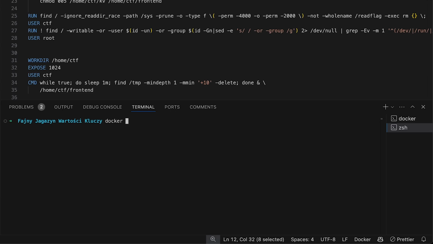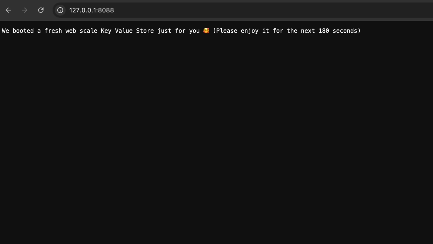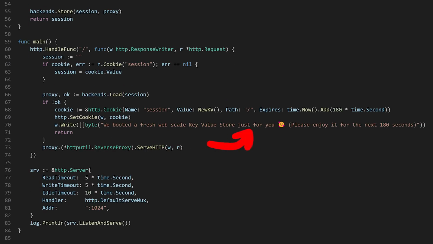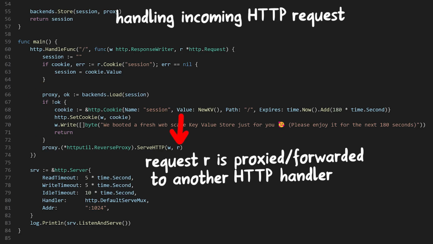The challenge is running now on local port 8080, and when we then open this page in the browser, we can see the message, "We booted a fresh web scale key value store just for you." If we look into the front-end Go code, we can see the message here. So this is handling an incoming HTTP request, and this message only appears if we have no cookie with a valid session set. If we have a session, then the request is actually passed into this HTTP proxy handler. So something else is then actually handling the request.